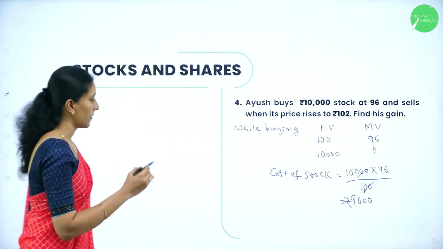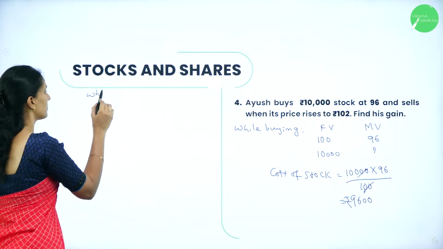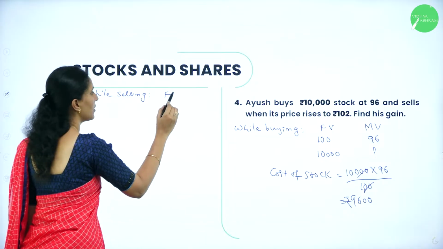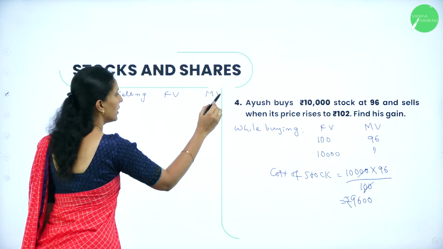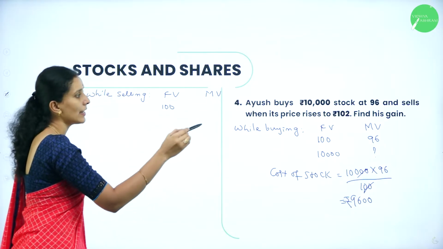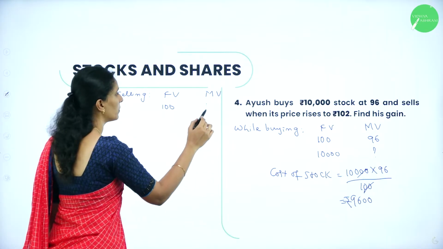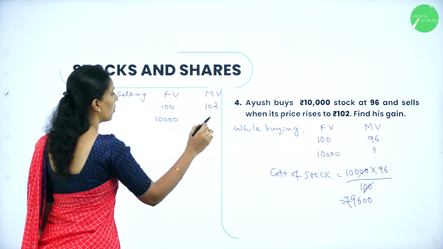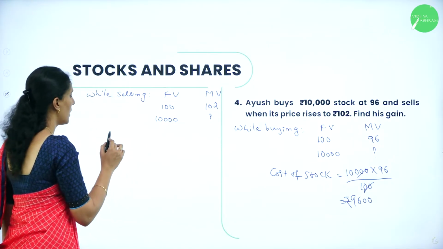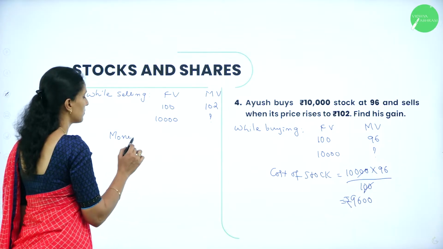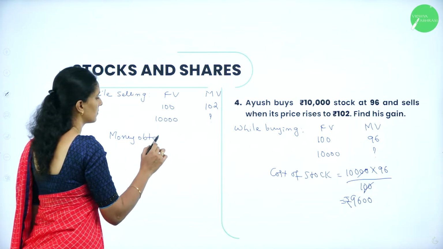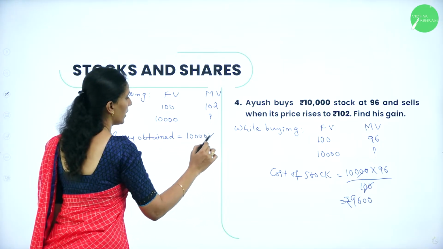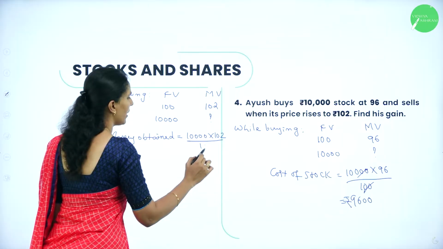Now while selling, we will take the face value as well as the market value. The face value was 100. He sells it for rupees 102. And if it is for 10,000, what is the market value? So, money obtained will be equal to 10,000 into 102 divided by 100.